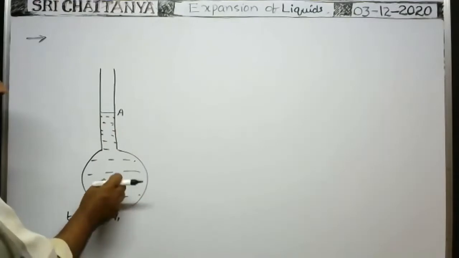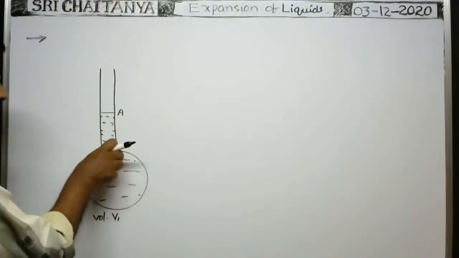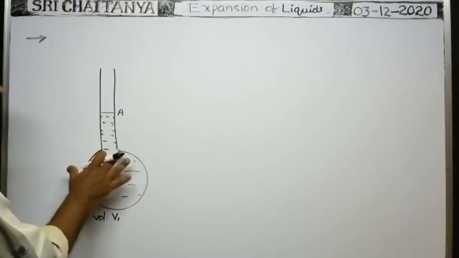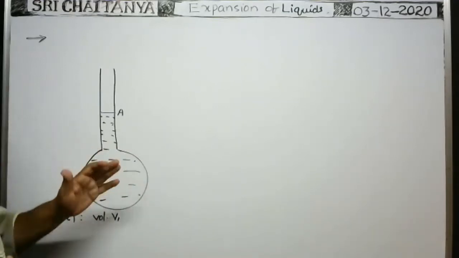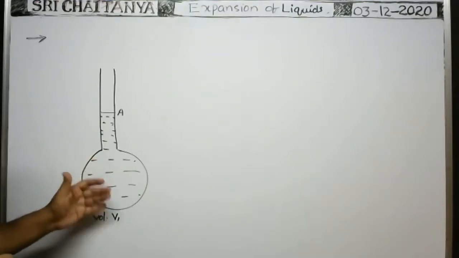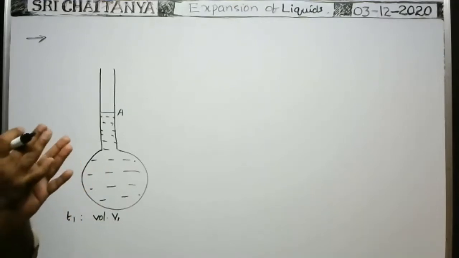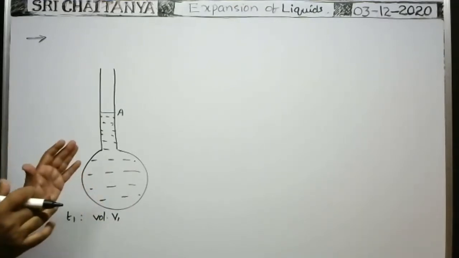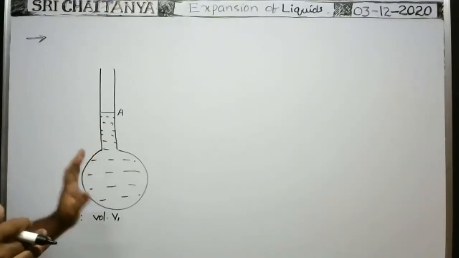Okay. Now, whenever the liquid in the vessel is heated, that means at the bottom when you heat it, the heat energy transmission takes place through this bulb and it is absorbed by the liquid so that the temperature of the liquid increases, hence expansion takes place. But at the same time, the temperature of the vessel also increases. Vessel means it is a solid. So because of the expansion of the solid upon heating, the vessel is also heated. Suppose there is no expansion of the vessel. Even if temperature rises, there is no expansion in the vessel. Such a type of vessel we have taken.